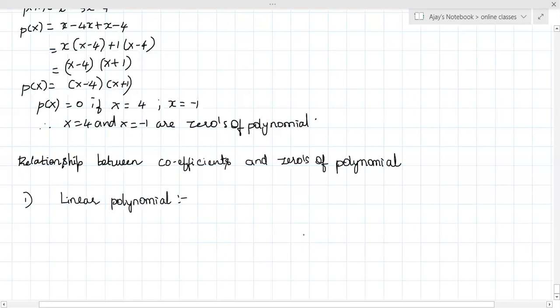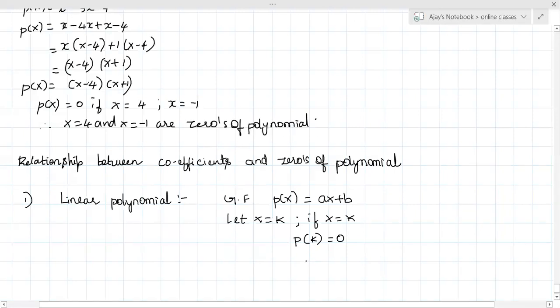So what is the general form of a linear polynomial? P of x will be ax plus b. Now I have to substitute a value of x. Let x be equal to k. If x is equal to k, P of k should be equal to 0, right? If P of k is 0, that means ak plus b is equal to 0.